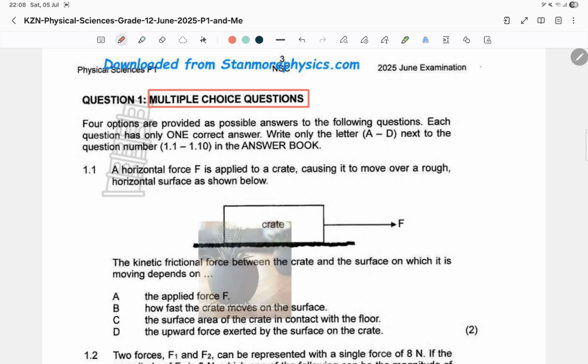Right, let's get to question 1.1. Here, a horizontal force F is applied to a crate, causing it to move. If it causes it to move, what is this? Newton's second law of motion, right? Over a rough horizontal surface as shown.